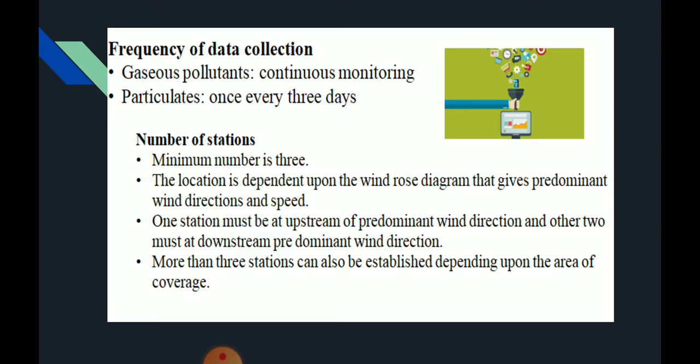The location depends upon the wind rose diagram that gives predominant wind directions and speed. One station must be at upstream of predominant wind direction and other two must be at downstream of predominant wind direction. More than 3 stations can also be established depending upon the area of coverage.